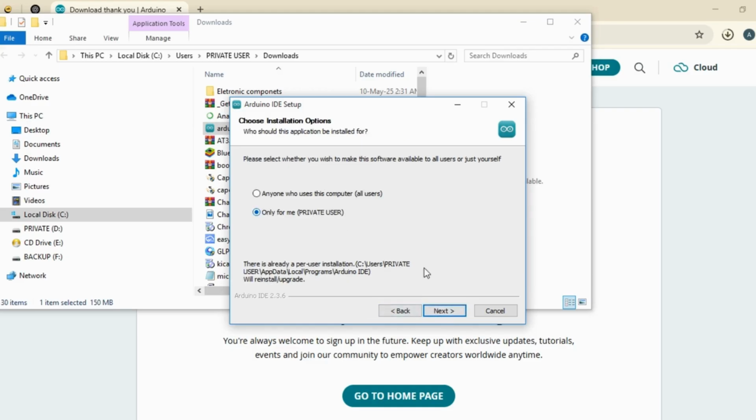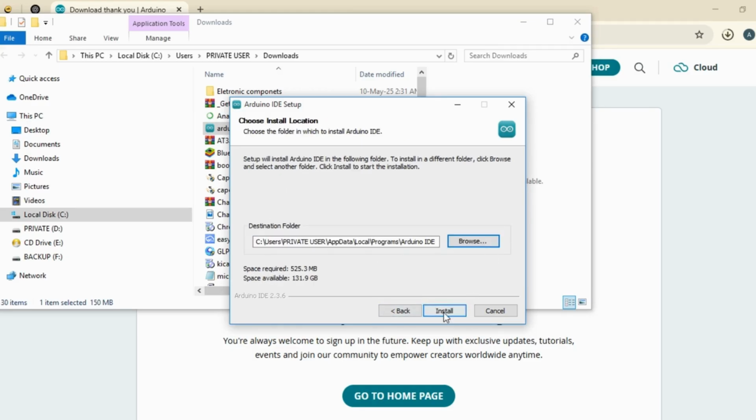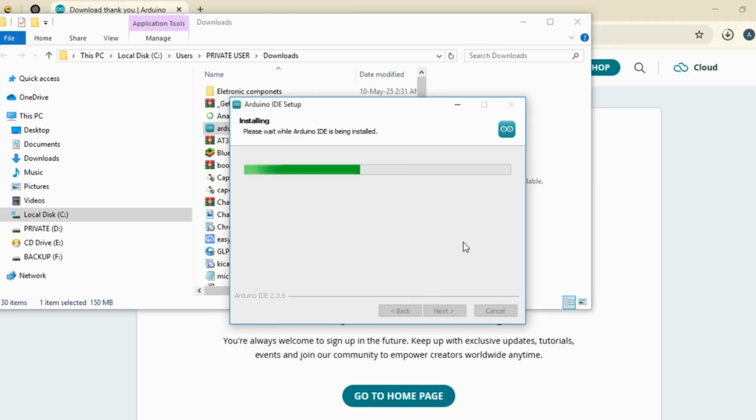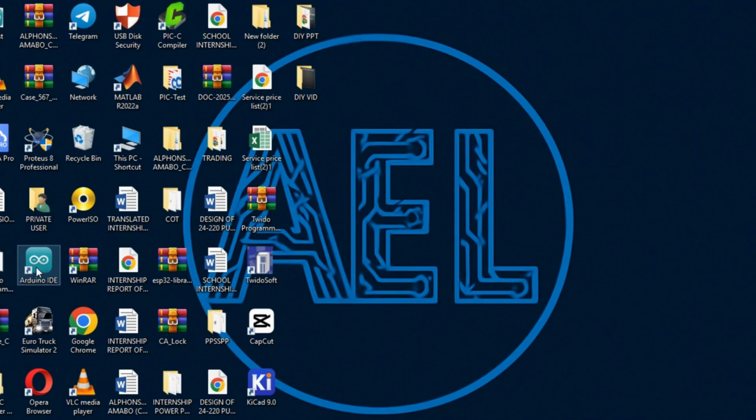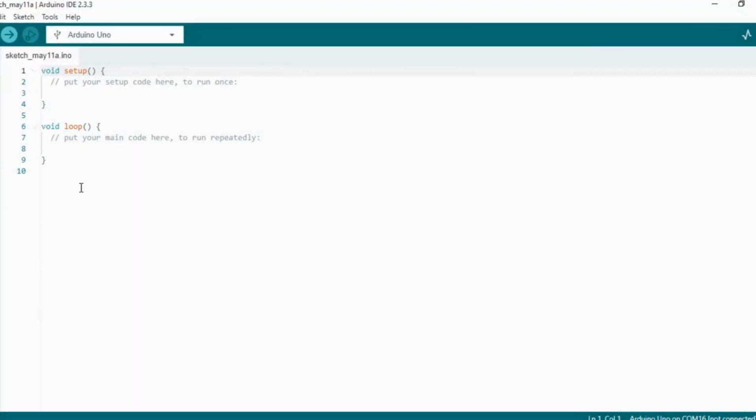Accept the terms and install. After installation, launch the Arduino IDE. You are all set.